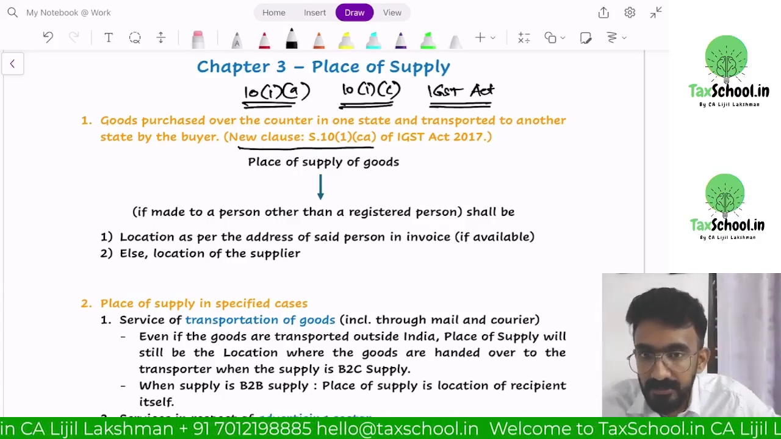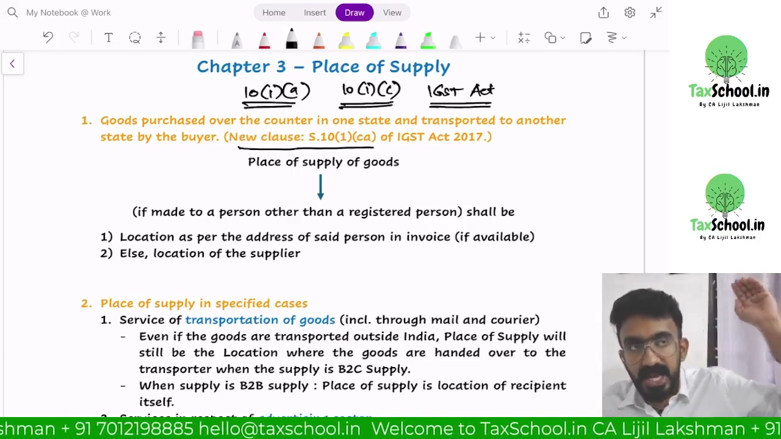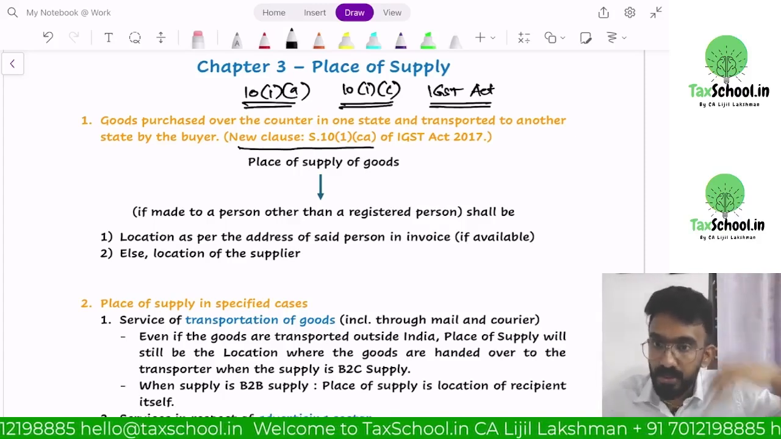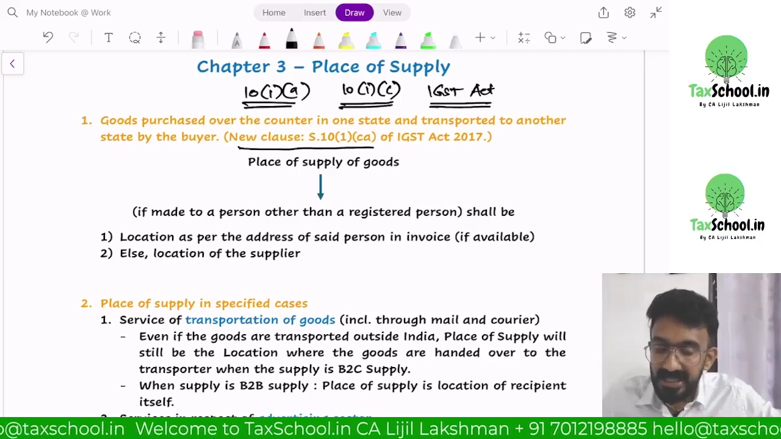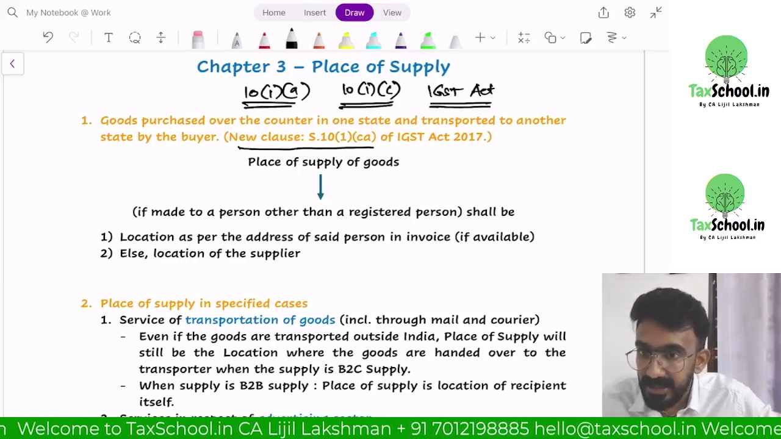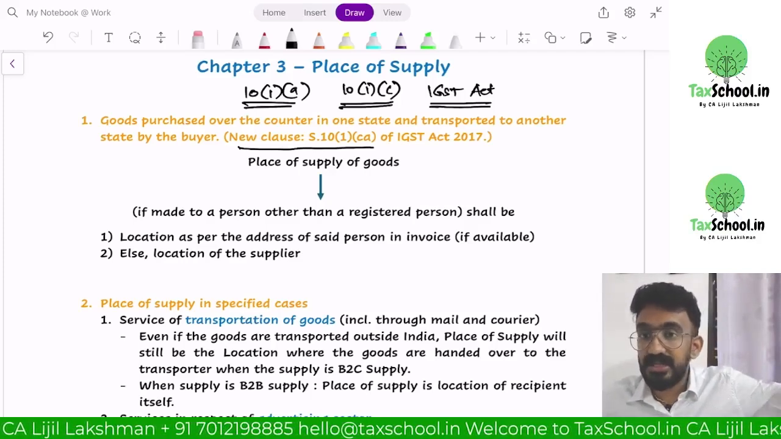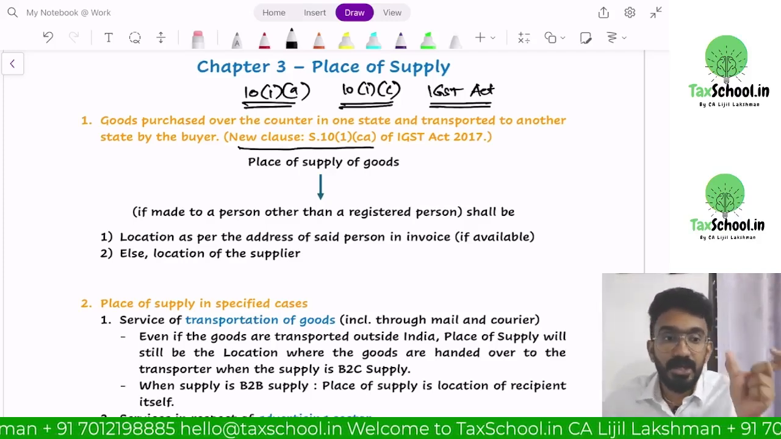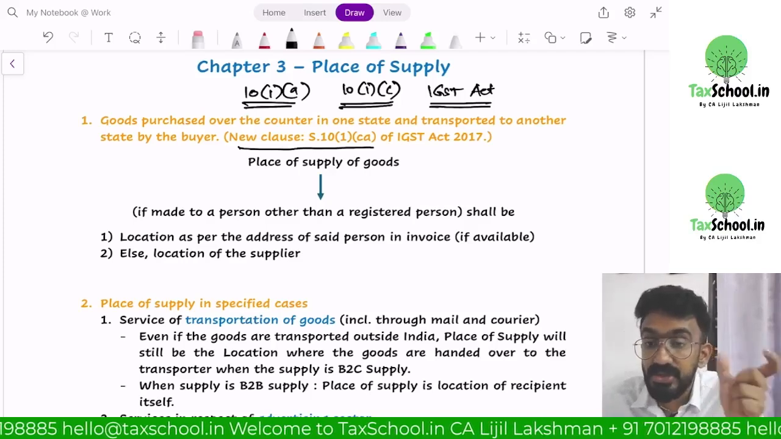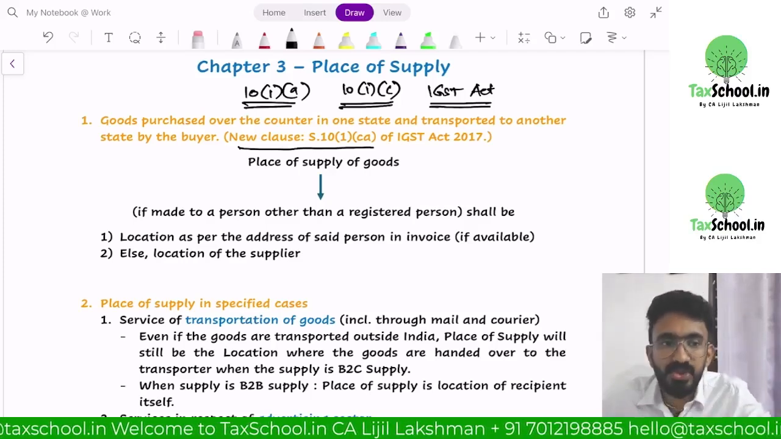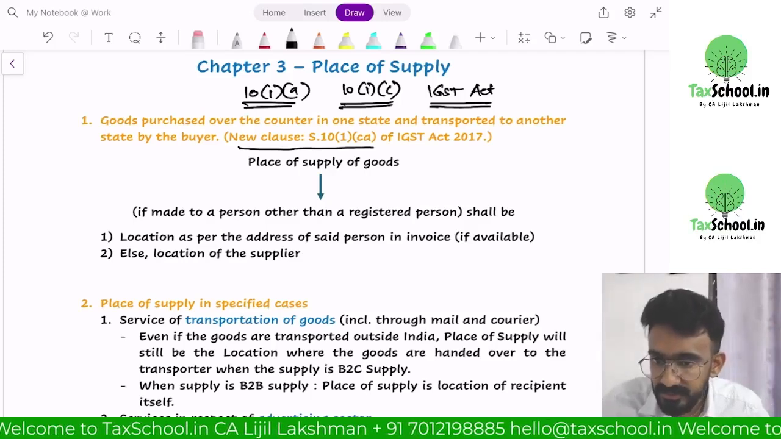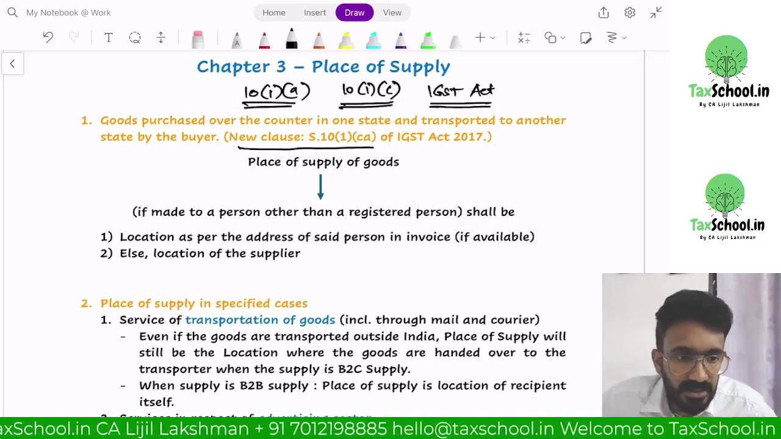Raju's from say Karnataka. This guy from Rajasthan came to Karnataka, bought something from Raju, and he gave the address of Rajasthan in the bill, and he said he is going to carry this particular product to Rajasthan. Then the place of supply will become Rajasthan. In your computation of output tax liability, you should treat this as interstate supply. You should give a working note based on this provision. Is it clear, all of you?